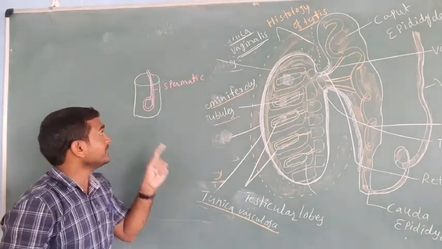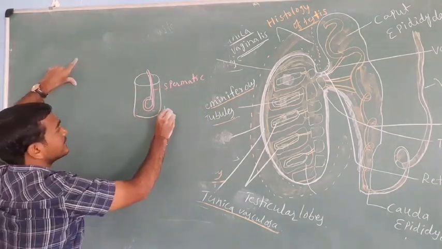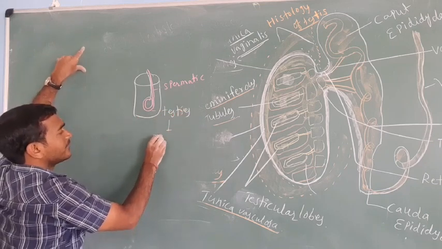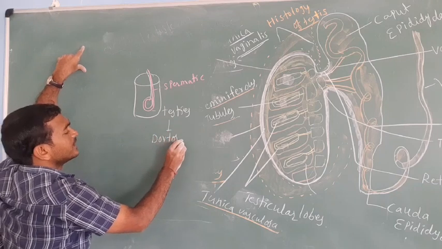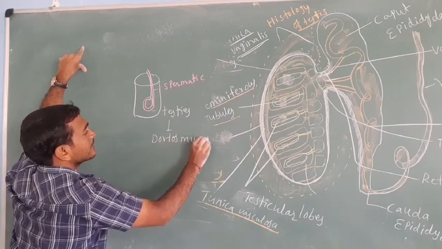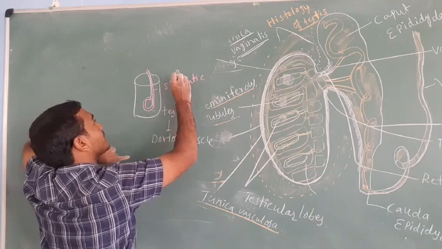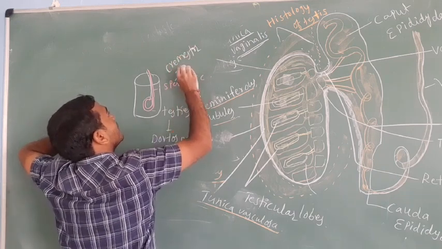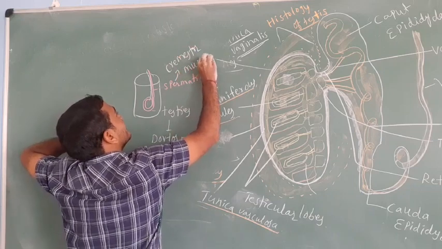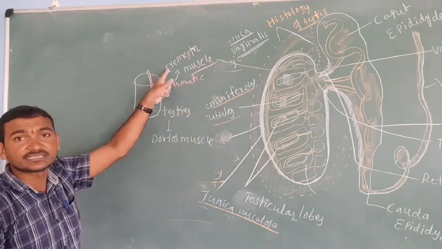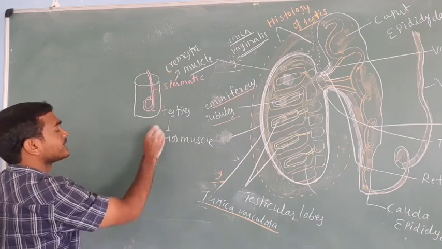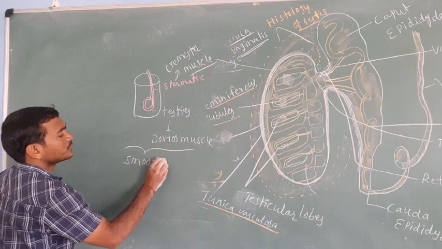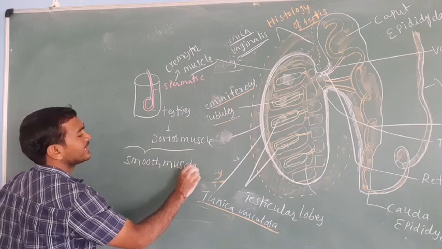The testes have the dartos muscle. Next, the spermatic cord has the cremaster muscle. Both the dartos and cremaster muscles are smooth muscles.